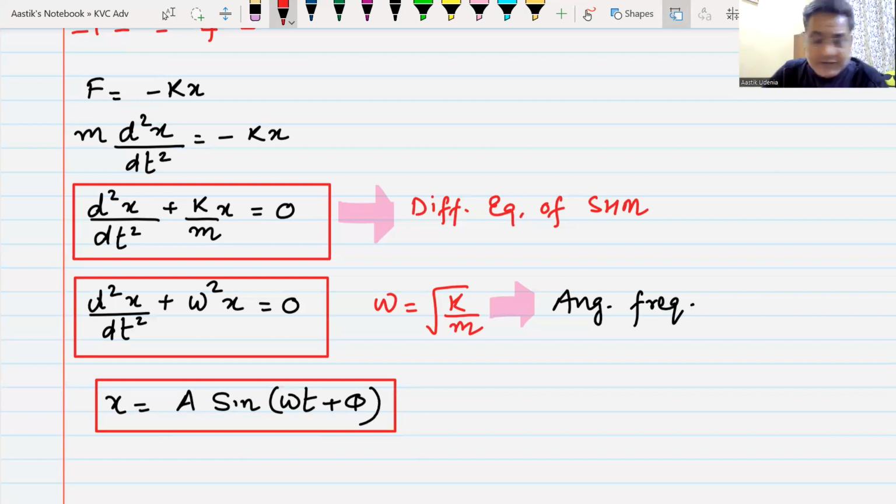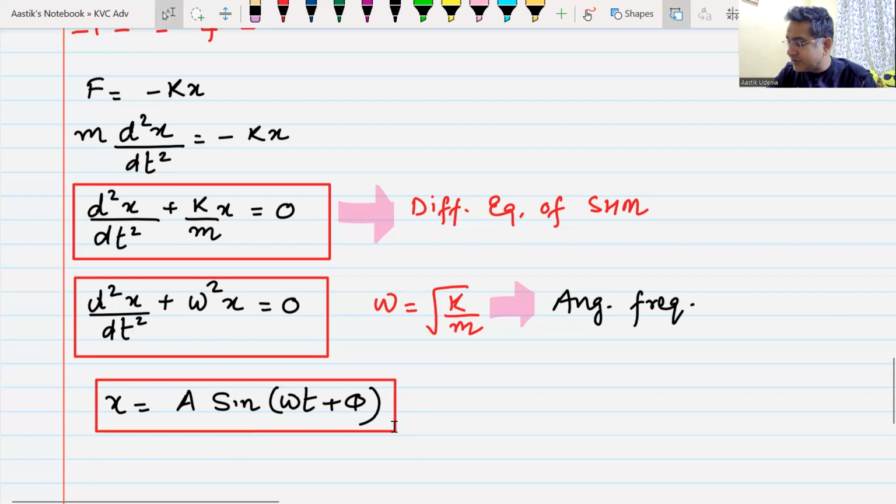We will get it in this fashion, where we will try to understand each and every term as it comes. Have you noted this down? Yes, sir. Okay. Now we will try to understand each and every term together.